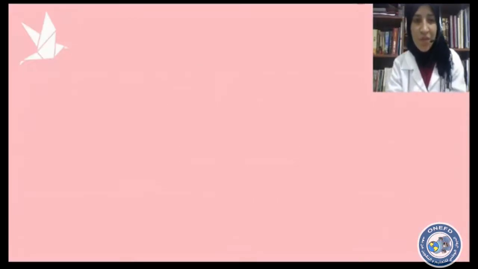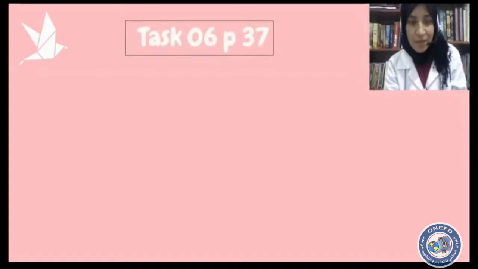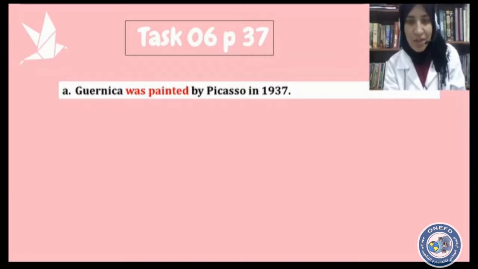Time is up. Thank you for trying. Now let's correct the task together. For sentence number 1 or A, Guernica was painted by Picasso in 1937.